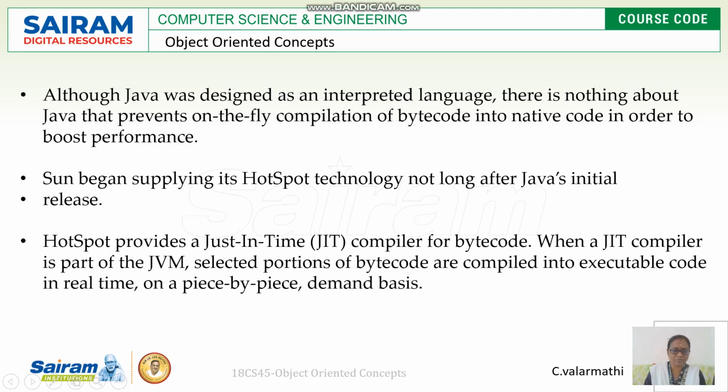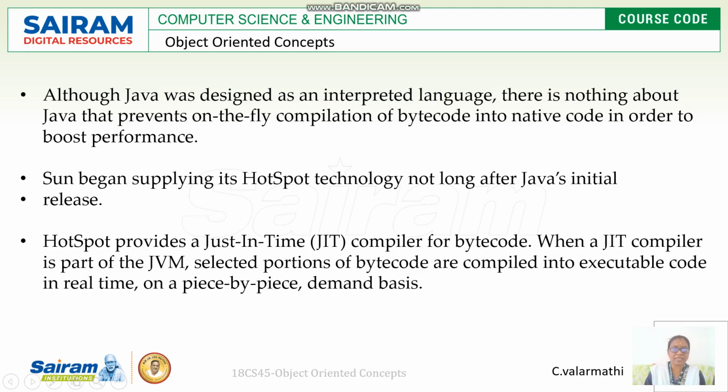That is why Sun Microsystems began a technology called HotSpot. What is the meaning of HotSpot? It provides a just-in-time compiler for bytecode, instead of the javac compiler, it provides a JIT compiler.